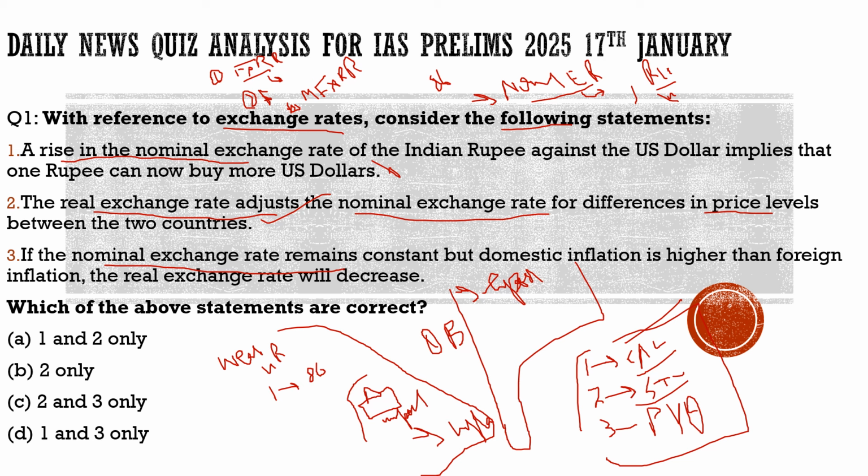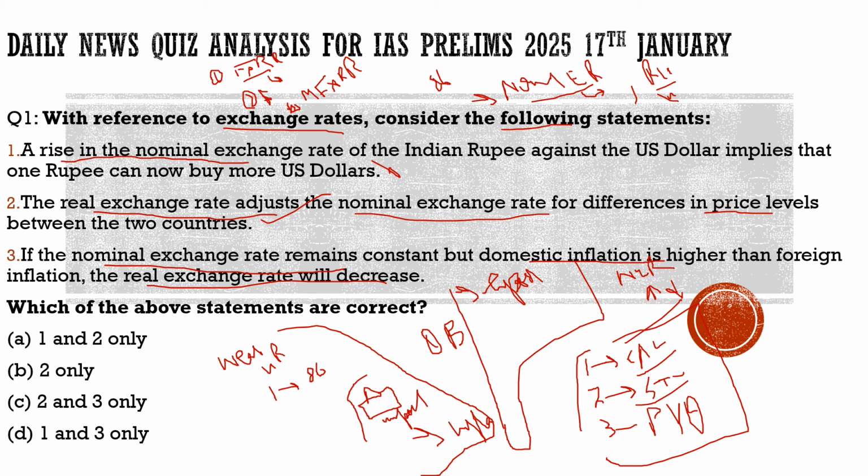Let's break down this question. Nominal exchange rate, it is constant. Nominal exchange rate very much constant, so nothing wrong with it. Second, domestic inflation is higher. The inflation in our country, the domestic inflation, it is higher. The prices are increasing. Then foreign inflation, the prices of the products in the foreign country, that is lower. So what we can get from here, the real exchange rate will decrease. Now we have to say whether the real exchange rate will decrease here or it will increase. It is definitely going to increase. The real exchange rate will increase here, not decrease.